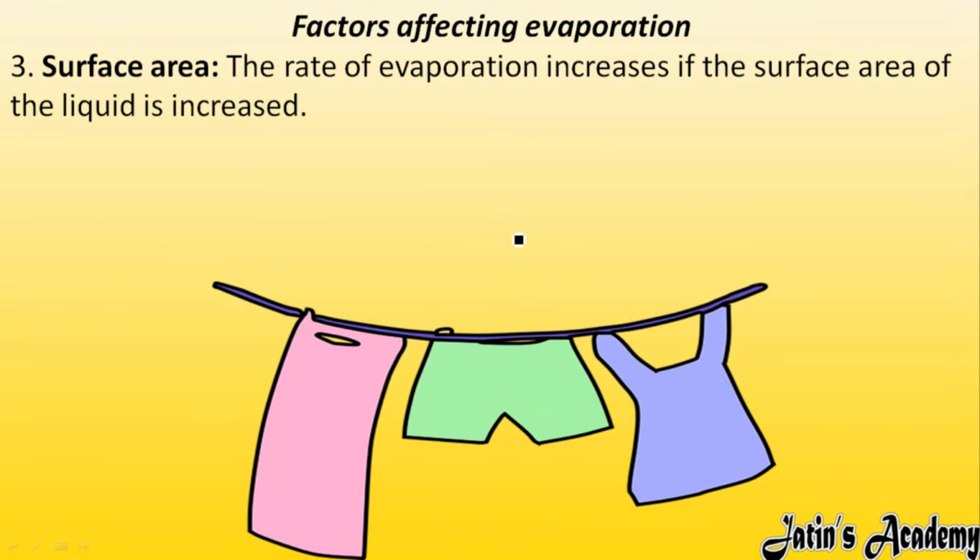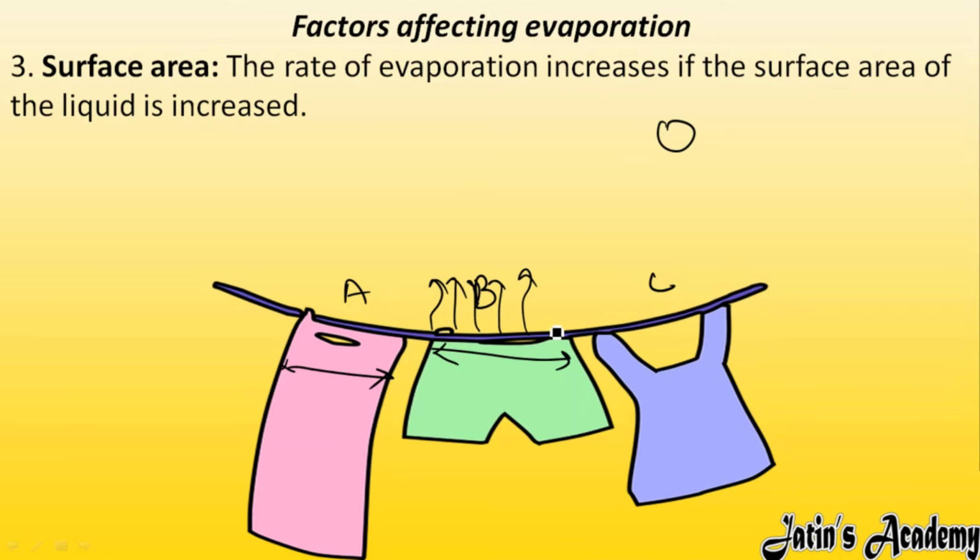Next we have the third point, surface area. The rate of evaporation also increases with the increase in surface area. For example, this cloth has this much surface area and this cloth has this much surface area. So here surface area is more in B. If surface area is more, it has more tendency to gain heat, so more heat will be taken at this surface. So whenever the surface is more, evaporation, or the change of liquid to gaseous form, will take place more. Fine.